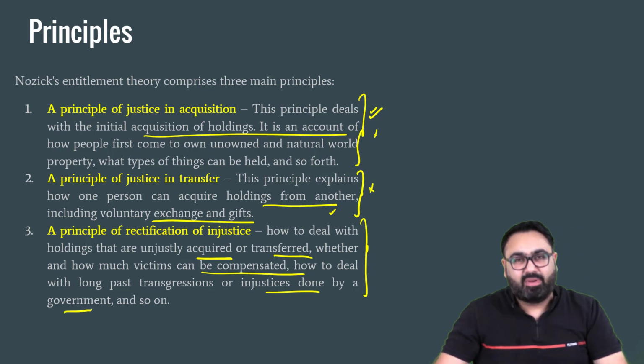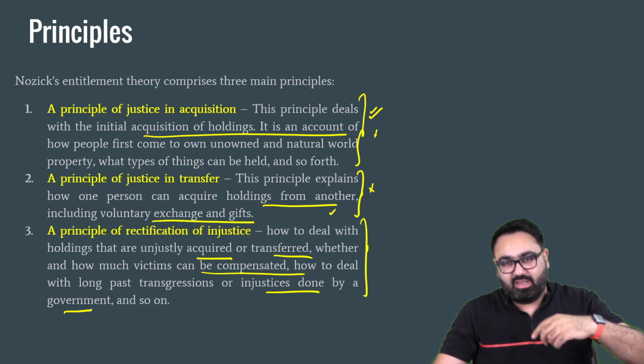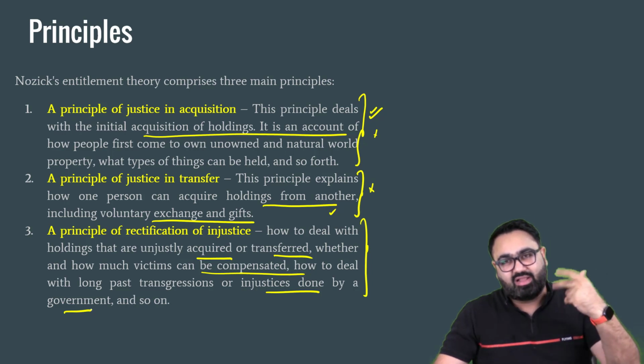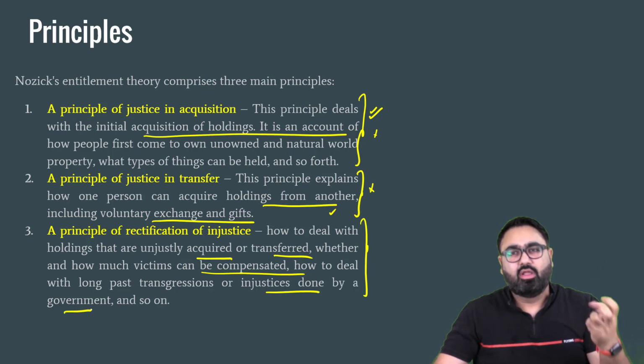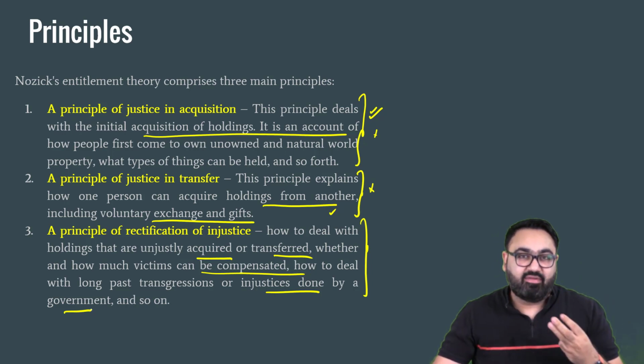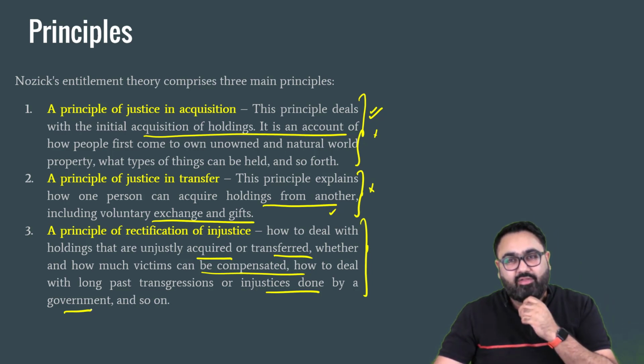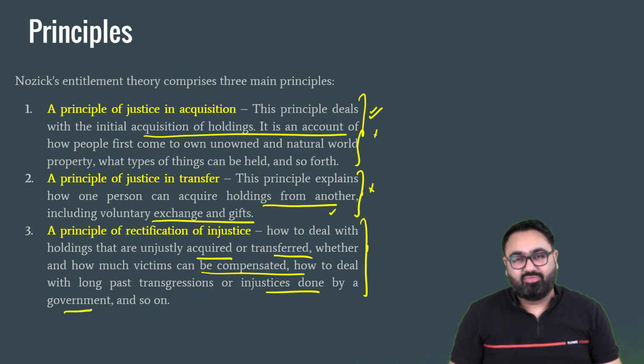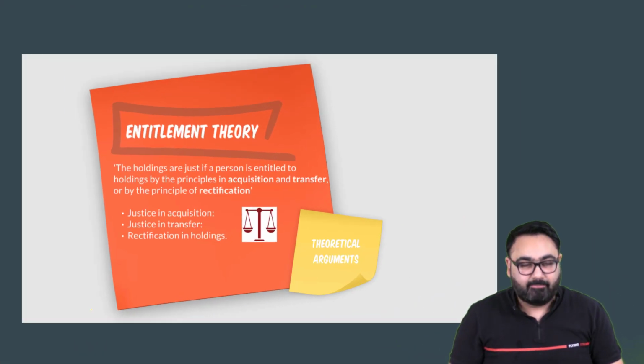These are the three big principles of this theory of entitlement. Number one, acquisition of property can be done as per the law. Number two, transfer of property can also be done as per the law. Number three, if the first or the second is not followed, if it is done by force, against the law, then the state has to step in to stop this injustice from happening.